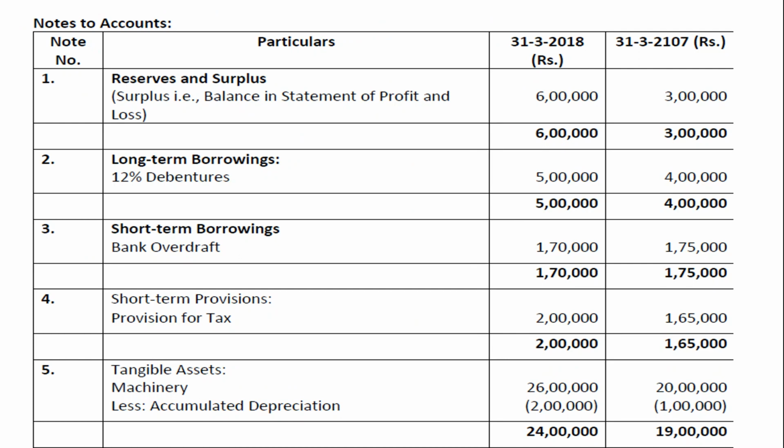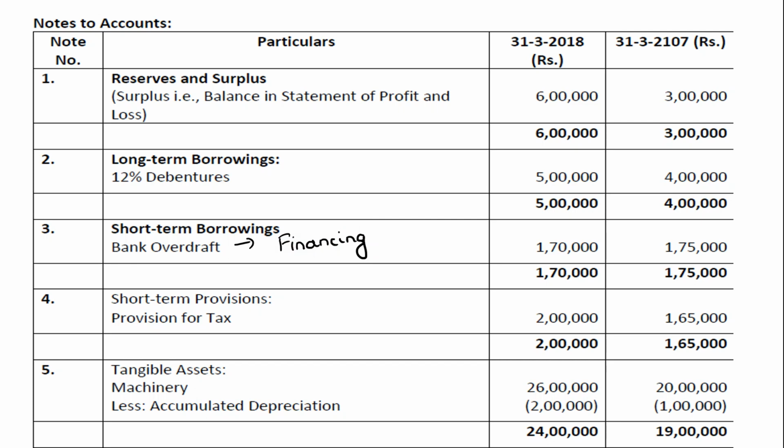A very important point where children get confused is bank overdraft and one more item, cash credit. Both of them are part of financing activity. Bank balance is a part of cash and cash equivalent, but bank overdraft is not a part of cash and cash equivalent. It is part of financing activity. So if you have bank overdraft and cash credit, remember you have to take them under financing activity.